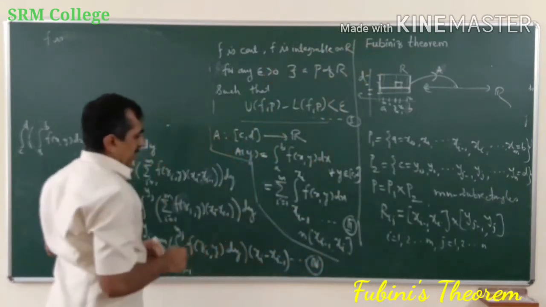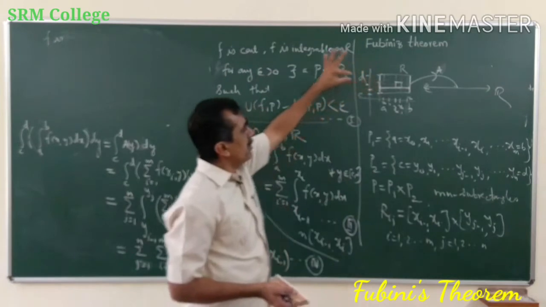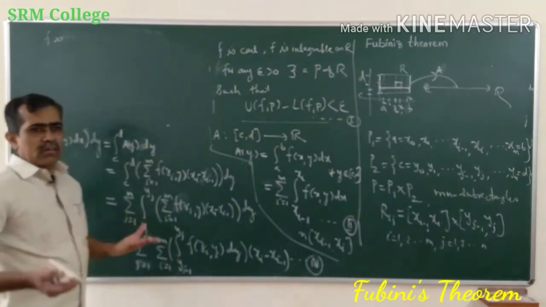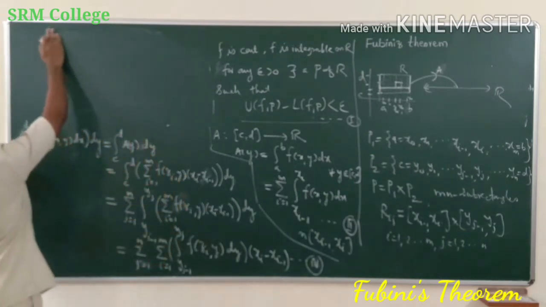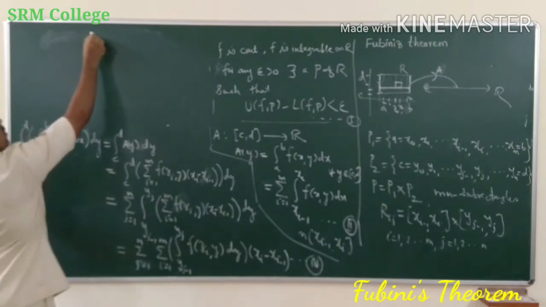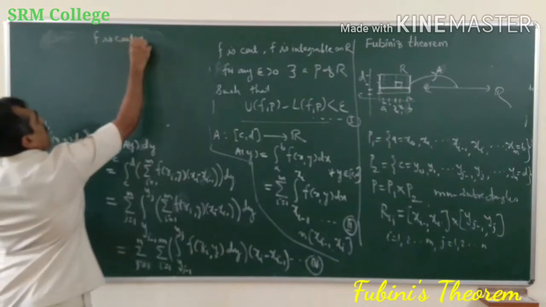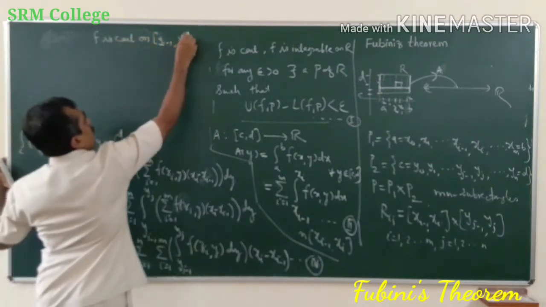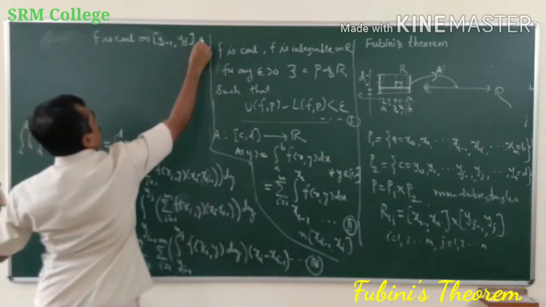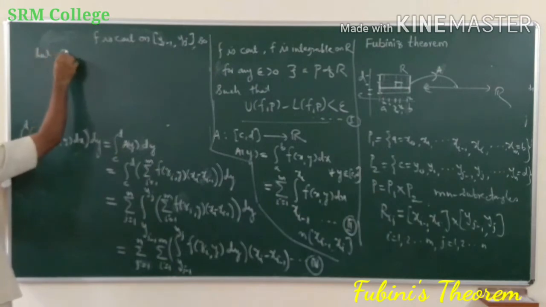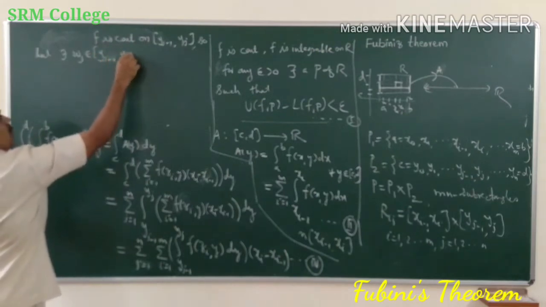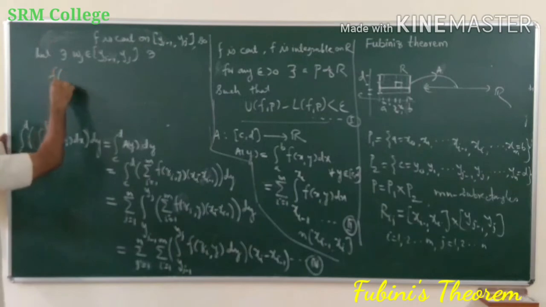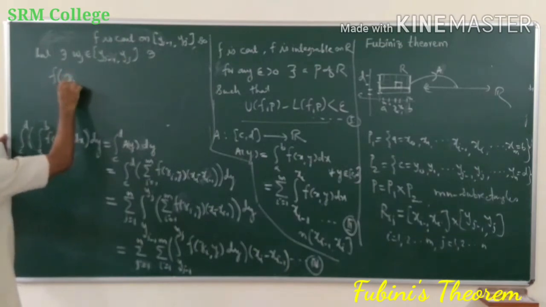So as f is continuous on yj minus 1 yj, therefore it is integrable on yj minus 1 yj, and hence by the mean value theorem for integral of one variable, f is continuous on yj minus 1 yj, so that there exists wj belonging to yj minus 1 yj such that f of zj